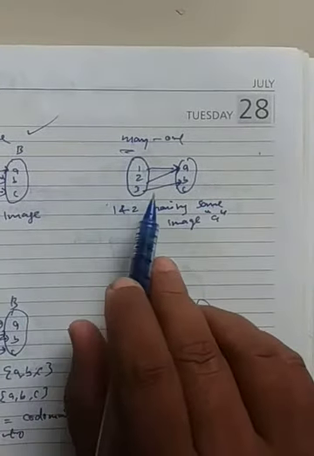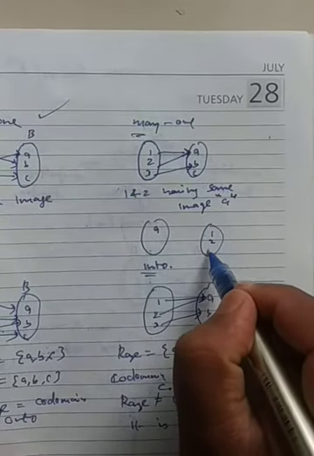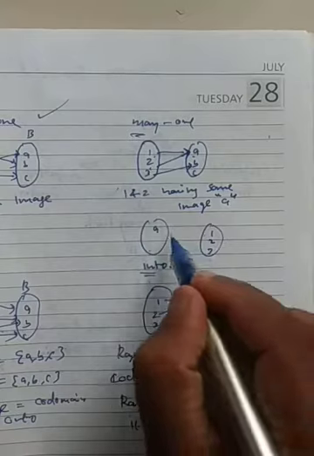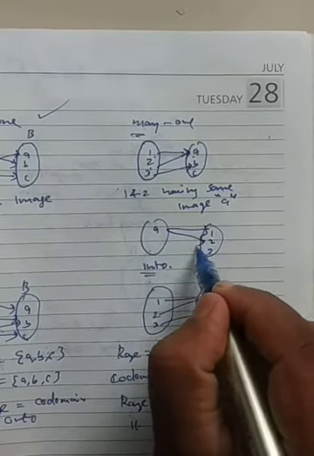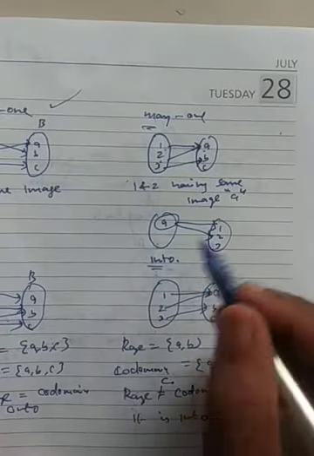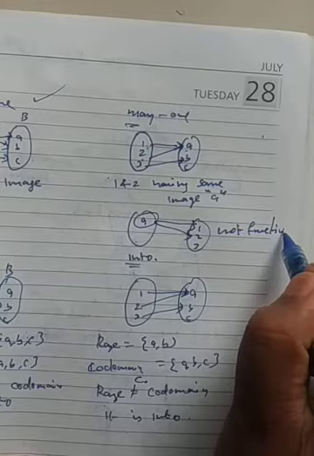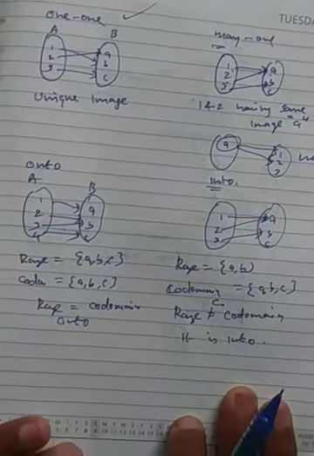But here you can see, if you write the reverse, that is A, I am writing. Here 1, 2, 3 is there. You can see 1 and 2 are mapping to A. Now A will map to 1 and A will map to 2. Because A is having two images, this is not at all a function. So how can the inverse exist? It is not possible.